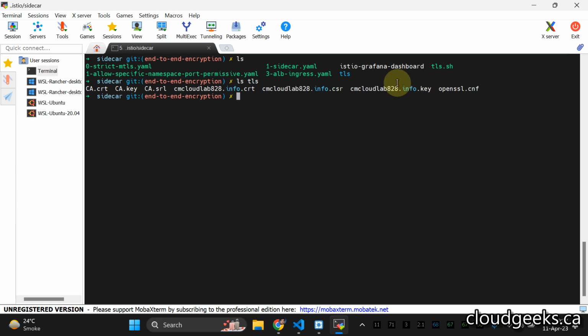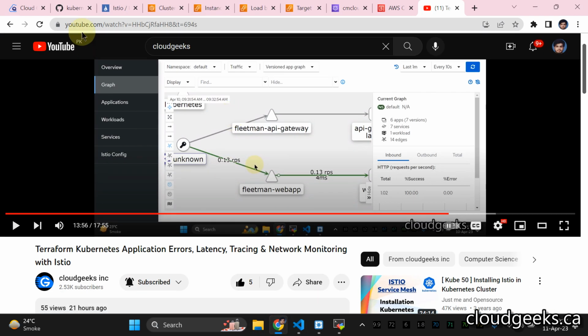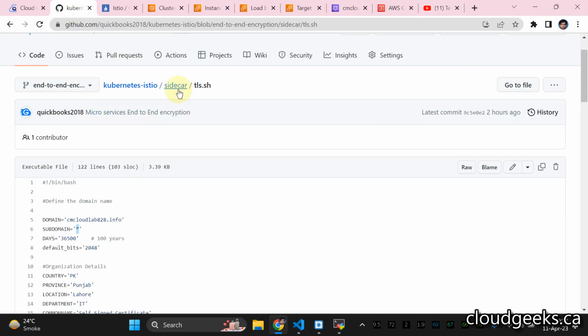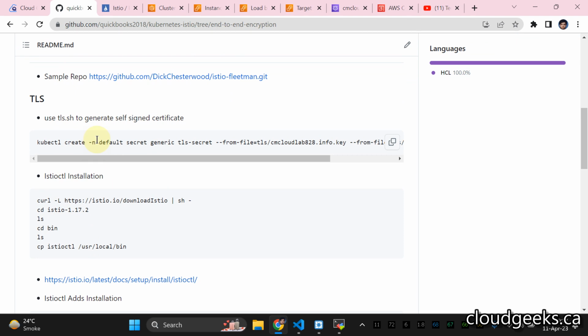For instance, this is our domain. We need this key, and we need this cert. So this is our domain name, and this is the key we need, and it is actually signed by a certificate authority. So we have signed it for 100 years. What we are going to do next, let me show you this part. If you navigate to the Istio section, in the readme.md I've written the command. What we are going to do is create a secret from that particular file.